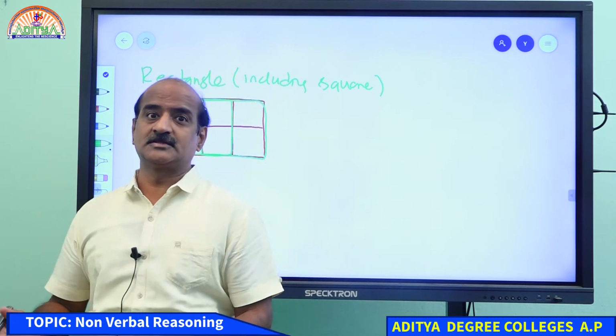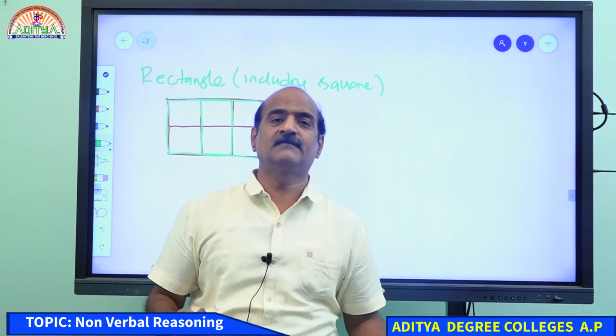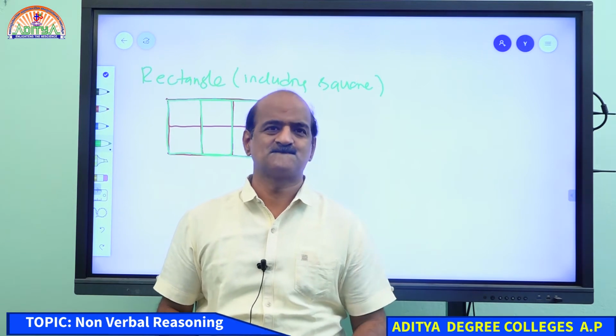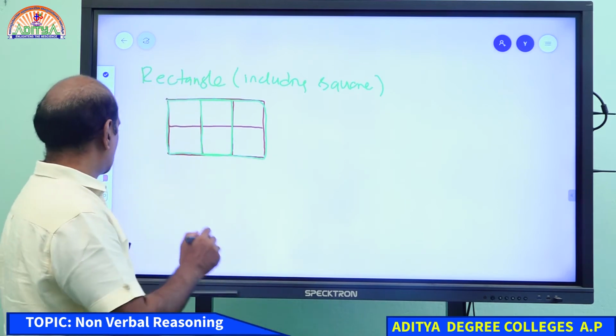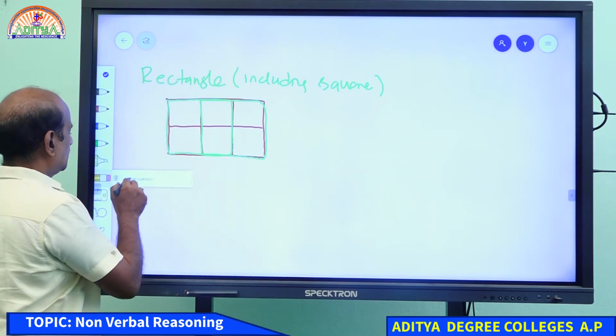Of course, every square is a rectangle. So, if you want to call it a rectangle, okay, I think you are getting a little confused. Okay, student, never mind.